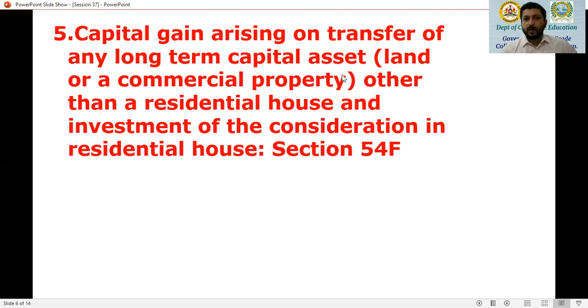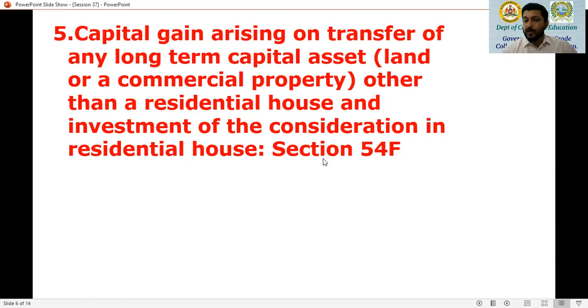So transfer of any long-term capital asset, land or a commercial property other than a residential house, and investment of the consideration in a residential house, meaning to say you are selling a commercial property, you are selling your jewelry, or you are selling any long-term capital asset other than a residential property and investing the amount by purchasing or constructing a residential house. Now that is covered under section 54F.